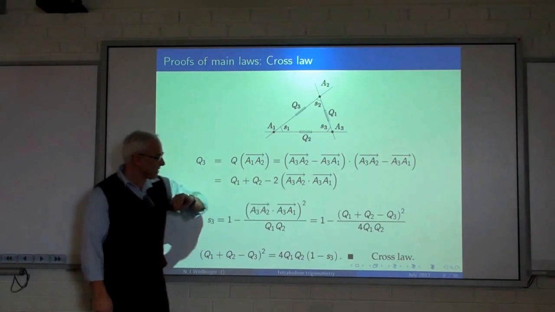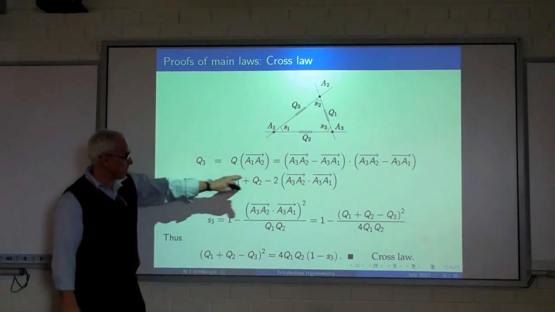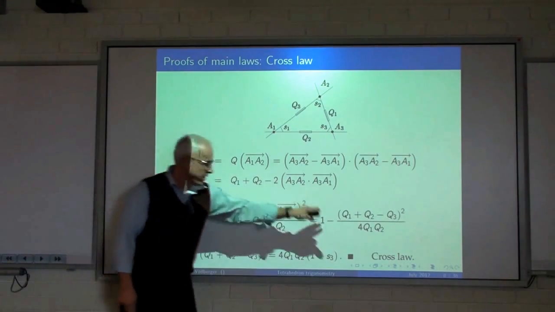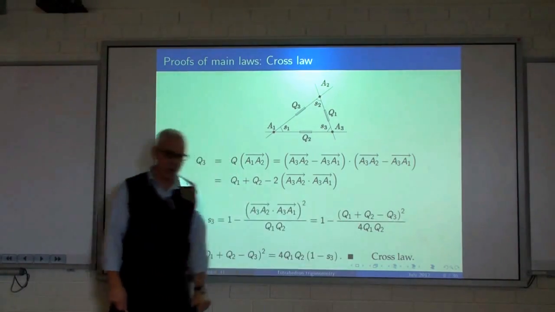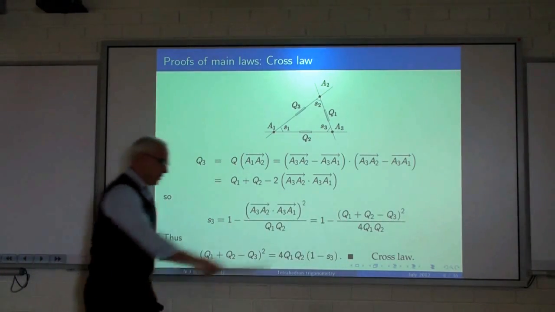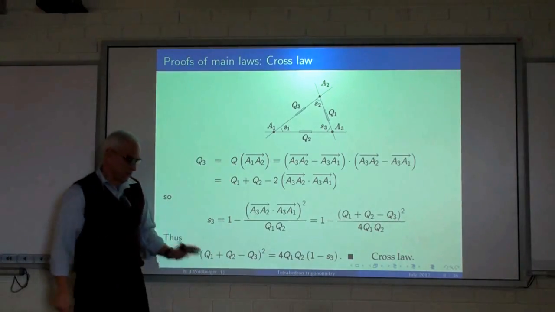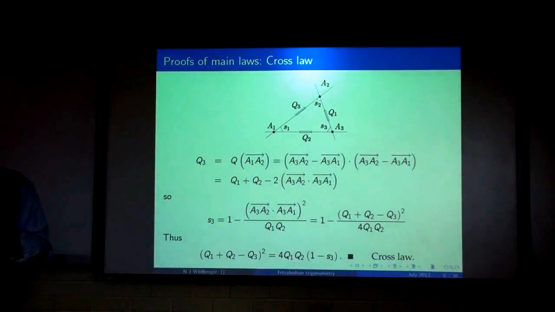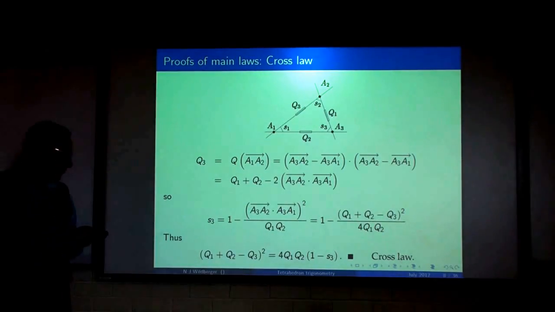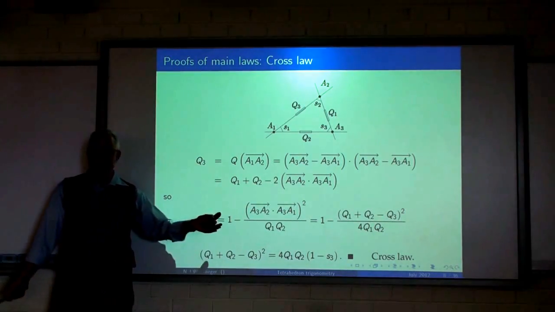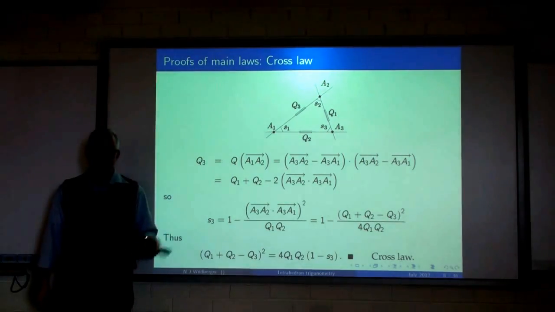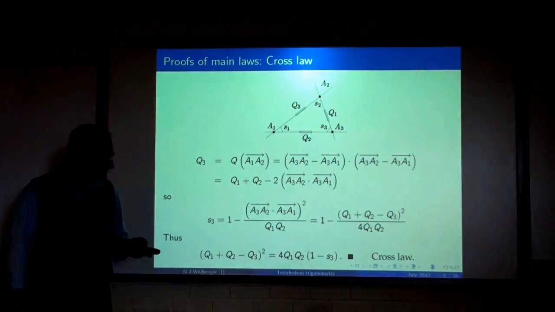The previous formula tells us that we can replace it with Q1 plus Q2 minus Q3 divided by 2. So we put that in there and square it, and we get that formula there. And we clear denominators. We get the cross law. So that's one of the most important formulas in mathematics and in geometry. And we've proven it, I think you all have to agree, in a very elementary way, without any transcendental functions or waffling about angles.